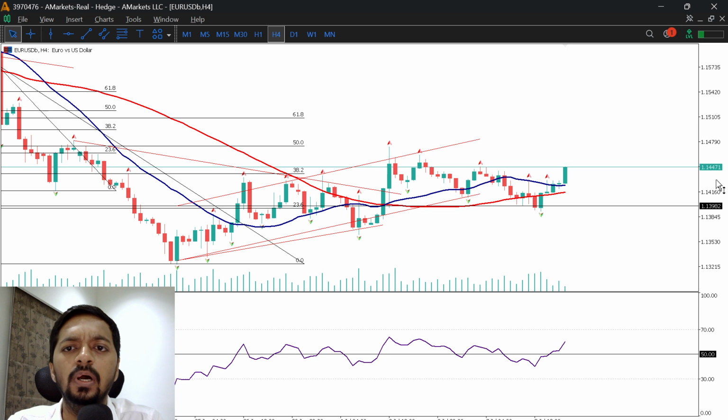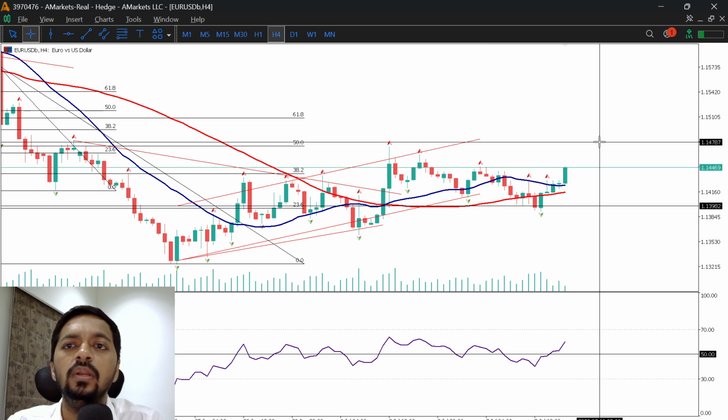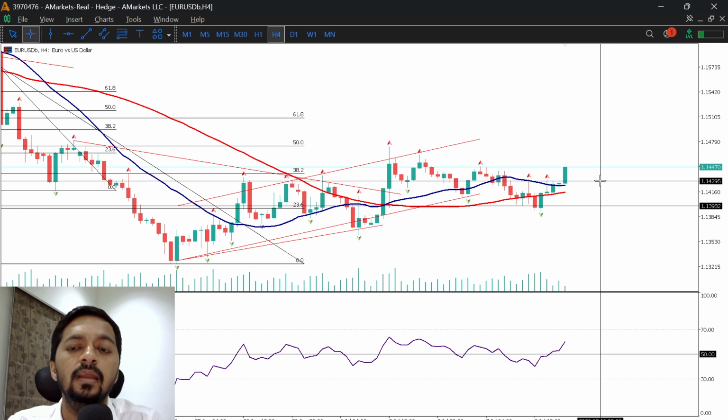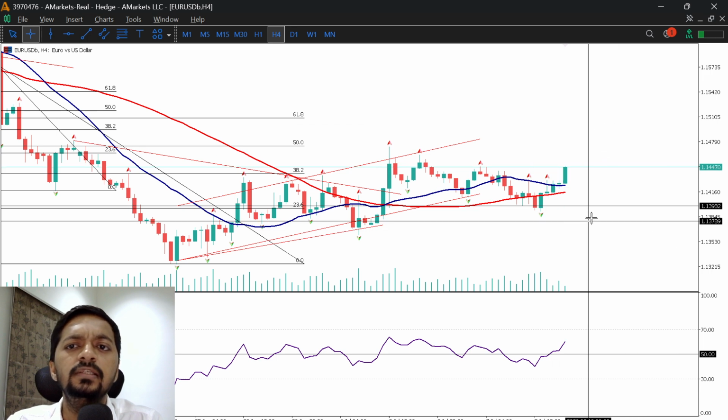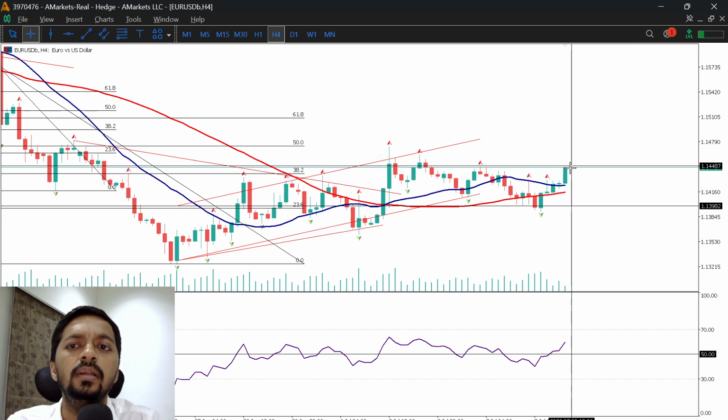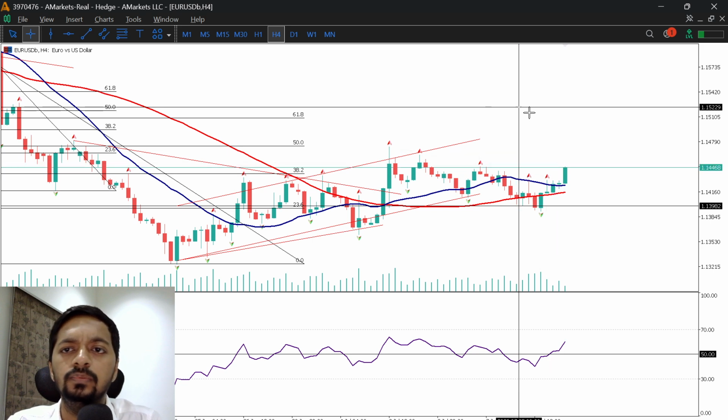If you look at this pattern formation on the H4 time frame, these are the important fractals. Right now, prices are trading above these previous two fractals. If price is breaking above this fractal, which is the 1450 level, then we can expect continuation of this move up to 1480 or even 1500 level in today's session, or probably by tomorrow's session, right? So there is a probability of this trend continuing either today or tomorrow's session, right?